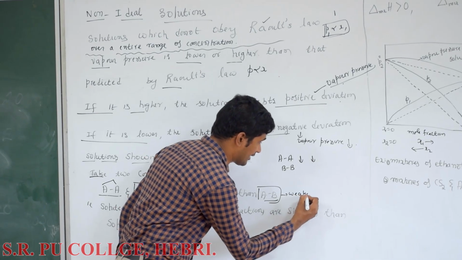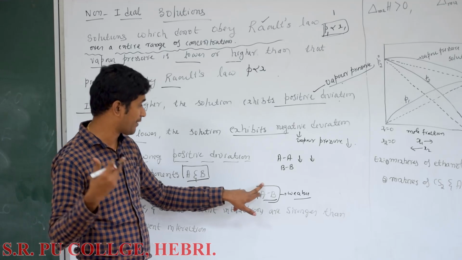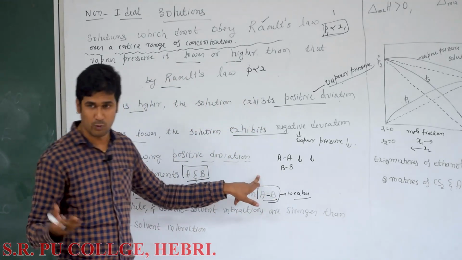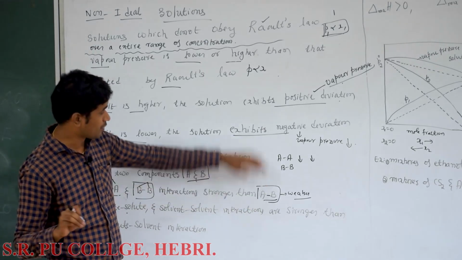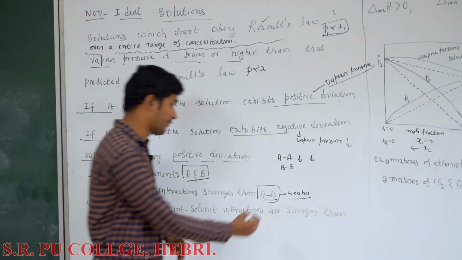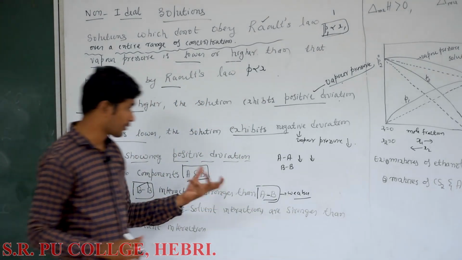So the number of molecules going into the vapor phase increases, because there is no strong force to hold them in the liquid phase. More and more molecules go to the vapor phase, so vapor pressure increases.